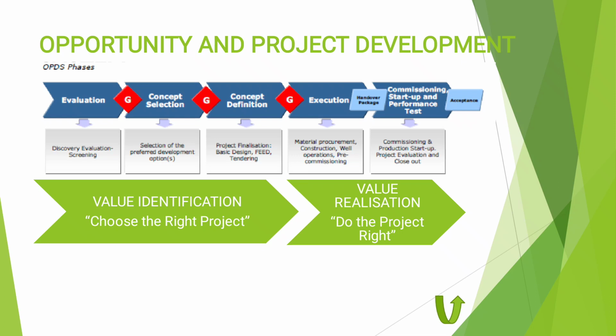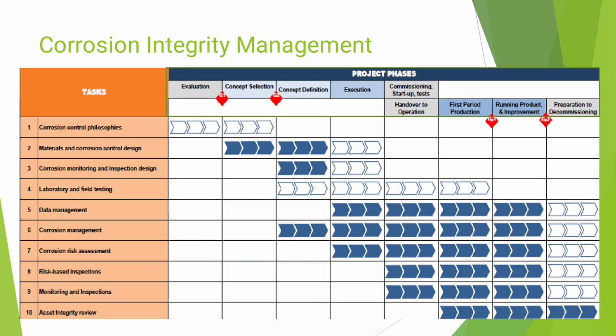That is the project phase. Also I go back to this table. After the commissioning and startup, we hand over to the operation teams. In operation there are also activities to be done by the corrosion engineer. You can see, starting from number 5, data management, corrosion management, corrosion and risk assessment, until number 10, mostly done during operation.